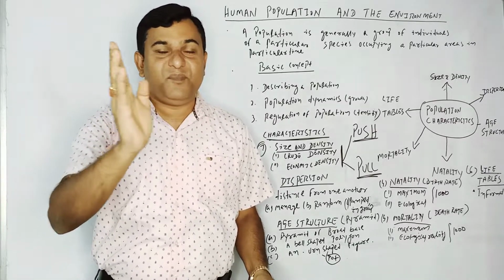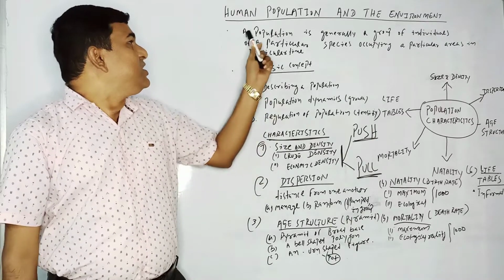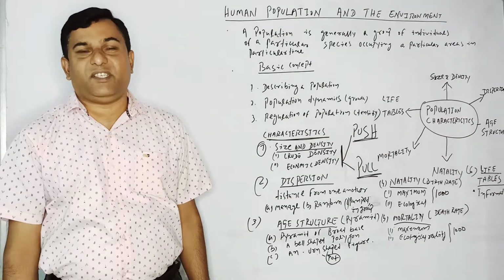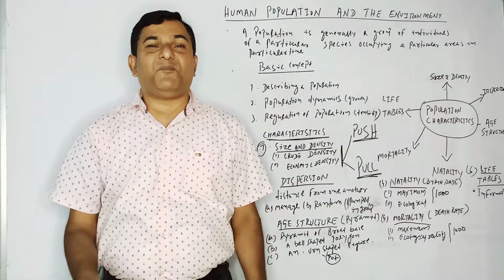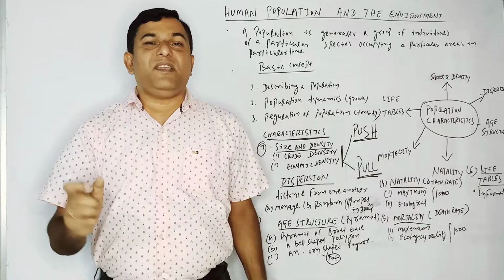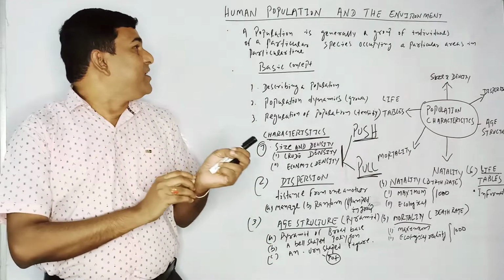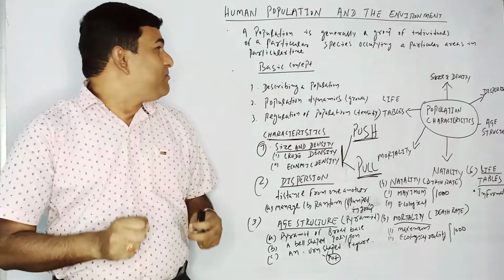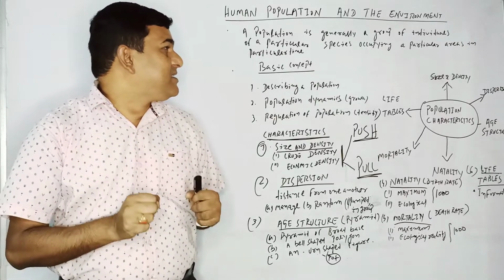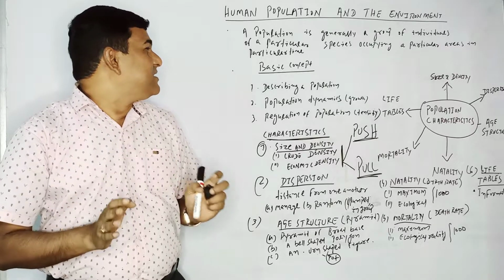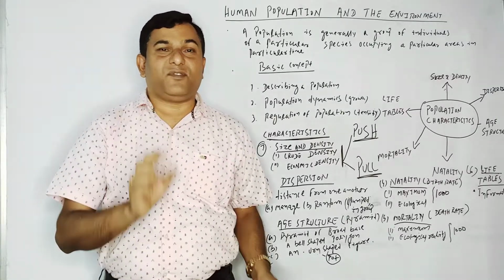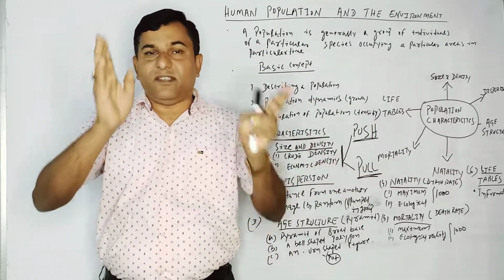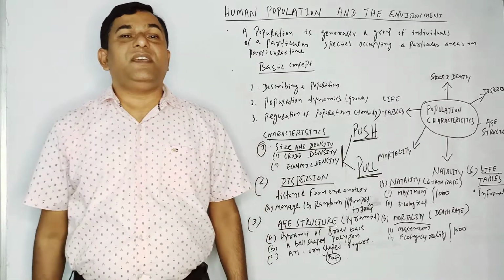Now I am going to speak about the topic human population and the environment. What is human population? Generally, it is a group of individuals of a particular species occupying a particular area at a particular time. That means it refers to a group of people living in a particular area at a particular time. That refers to your population.